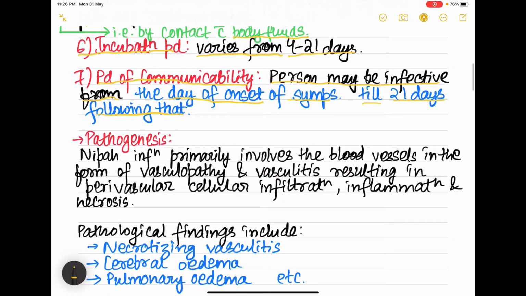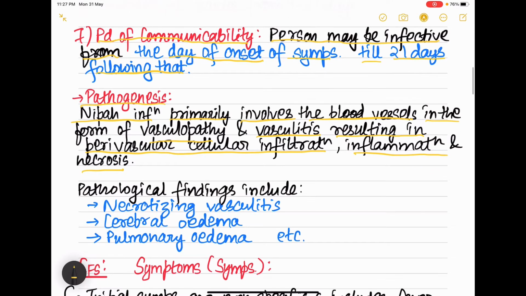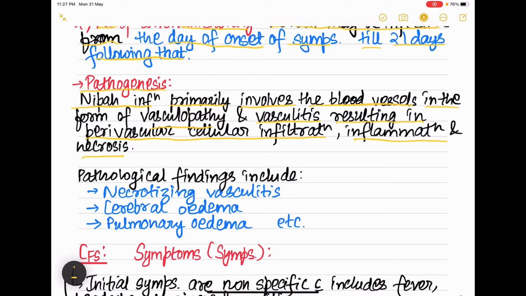Now coming to the pathogenesis, Nipah infection primarily involves the blood vessels, in the form of vasculopathy and vasculitis, resulting in perivascular cellular infiltration, inflammation, and necrosis. So the pathological findings which we can see in Nipah virus infection are necrotizing vasculitis, as I have already mentioned, then cerebral edema and pulmonary edema, etc.